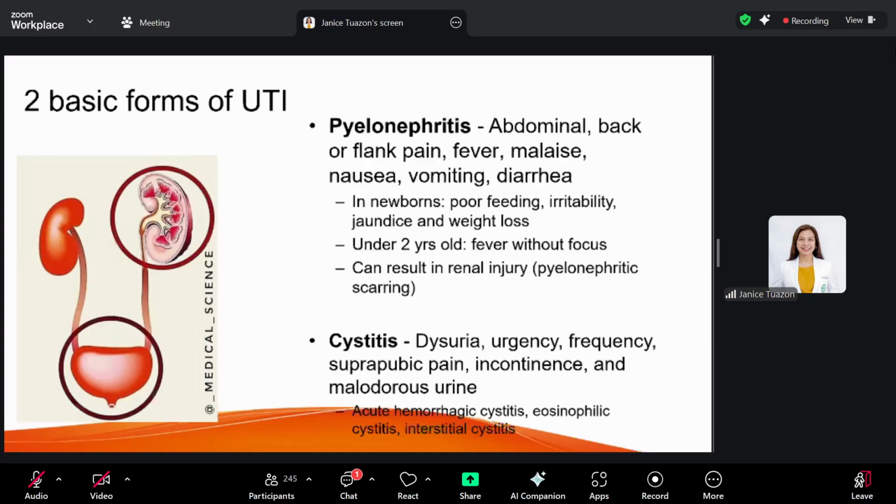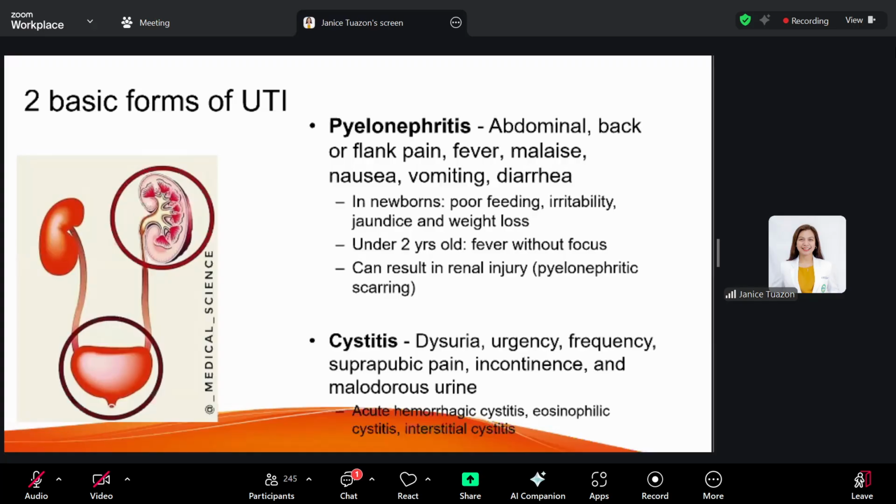Now, pyelonephritis becomes significant because if left untreated, it can result in renal injury and cause pyelonephritic scarring. We know that kidneys don't regenerate. So once there is scarring, the kidney has sclerosis, it doesn't regenerate.